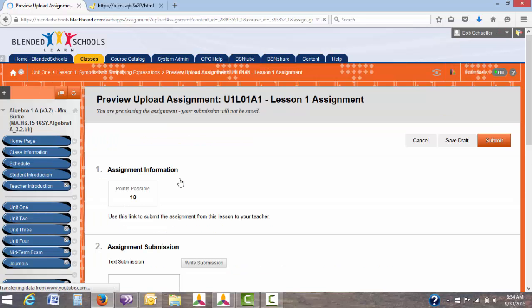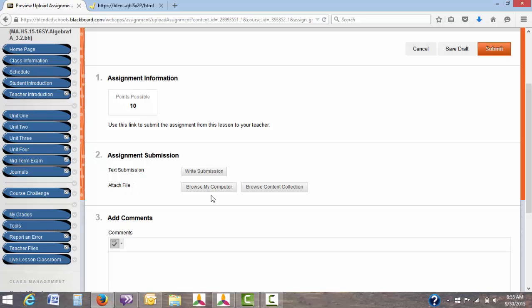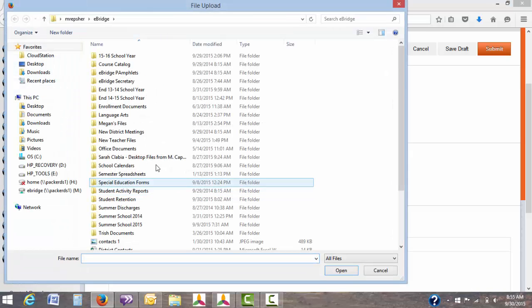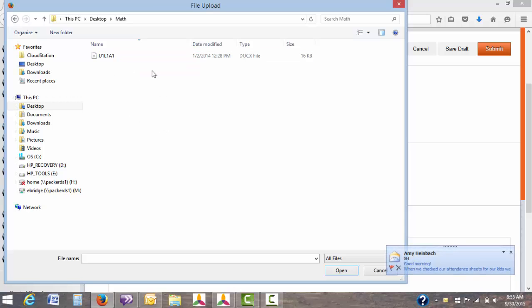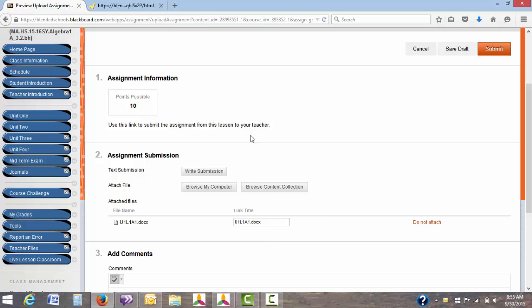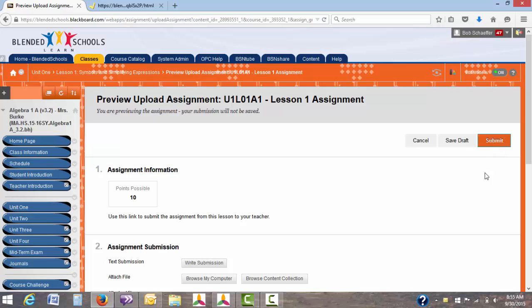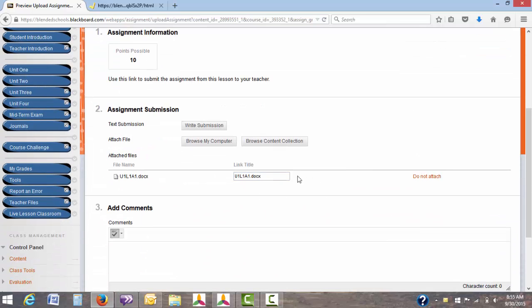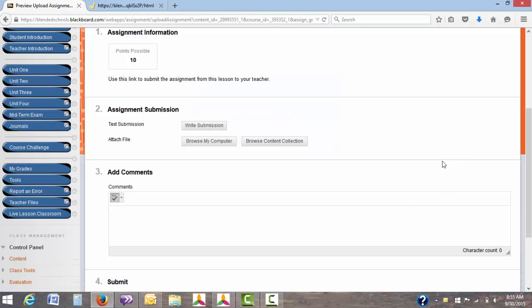This will then take you to the assignment submission page by clicking on number 2, attach file, browse my computer. Then go to your desktop on the left-hand side here, clicking on the appropriate folder. I will click on this. And then I'll click on my assignment I'd like to attach, click open. This will then sit here. This is going to be attached. You do have to make sure you hit the submit button in order for us to receive it. If for some reason you added the wrong document, you can simply click do not attach. It will take it off so that you then can resubmit it.